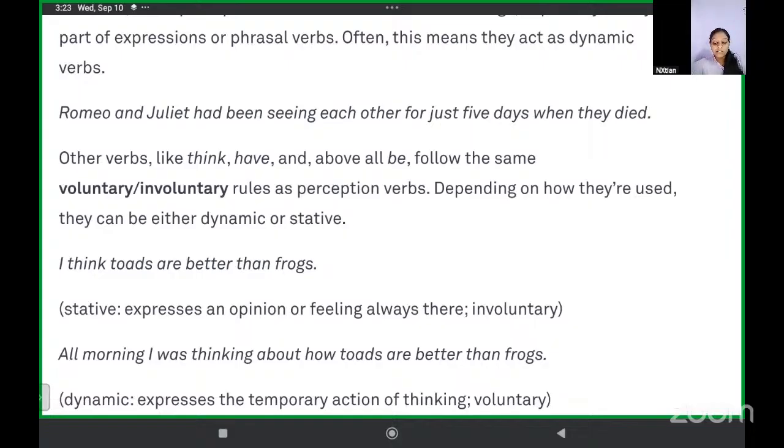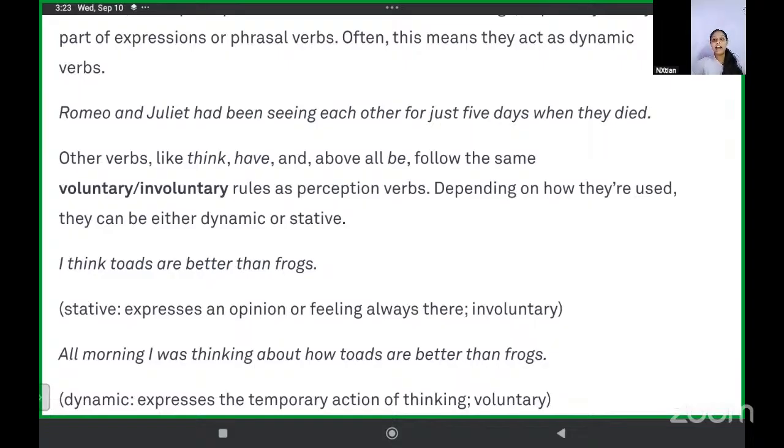I think toads are better than frogs. It is an opinion, expressing an opinion or feeling, which is involuntary. All morning I was thinking about how toads are better than frogs. This is somebody who is actually thinking. I think toads are better than frogs is just an expression, somebody expressing their views, which is considered involuntary.